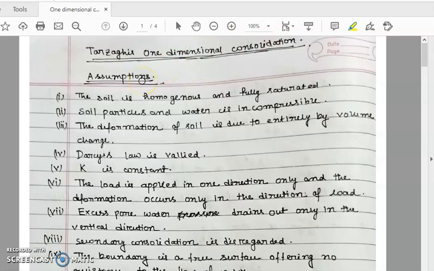Let's start with the assumptions made by Terzaghi. First of all, the soil is homogeneous and fully saturated. That means the soil has no amount of air. The soil particles and water are incompressible. Darcy's law is valid. That means permeability is constant. These assumptions are only in regard to primary consolidation.